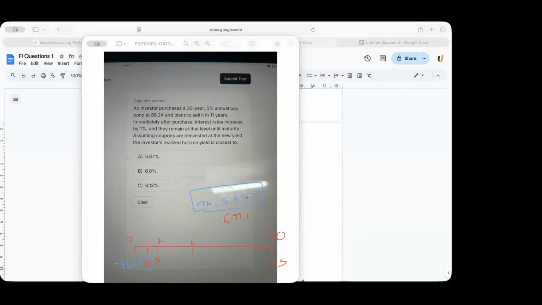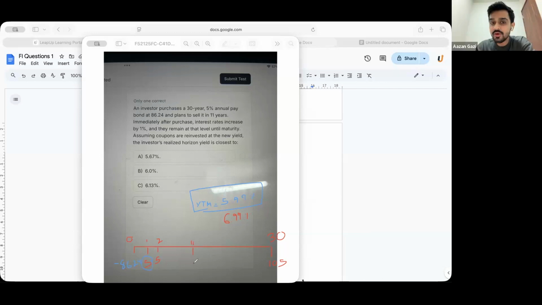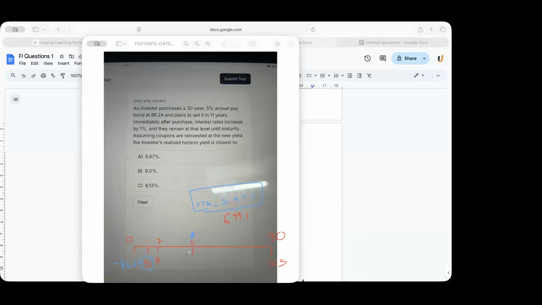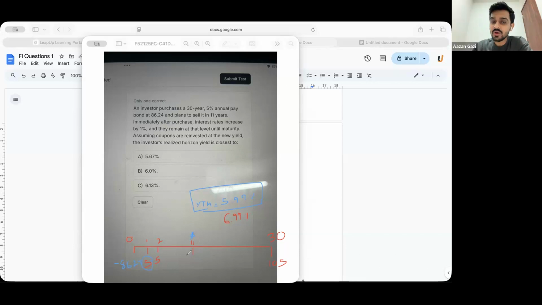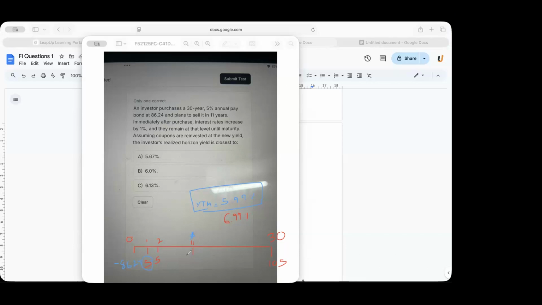Now, we are standing at the 11th year. You have sold the bond here. After 11 years, you have sold it here. So in between, whatever coupons you received, you would have reinvested them, yes or no? Yes. At what rate would you have reinvested? At the same rate?